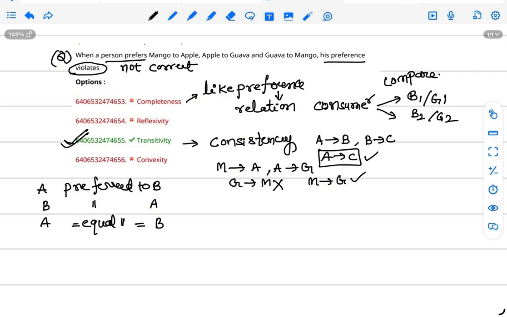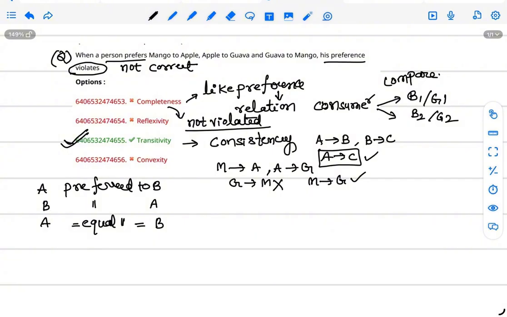So just like here in this question, mango to apple and apple to guava and guava to mango. Why is it violated here? If the consumer is confused and cannot compare, then the preferences are not complete. So here the completeness is not violated. Completeness option is not violated.